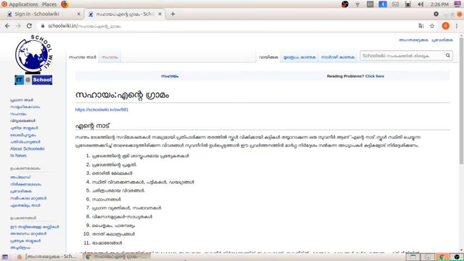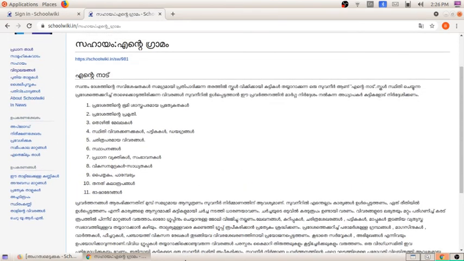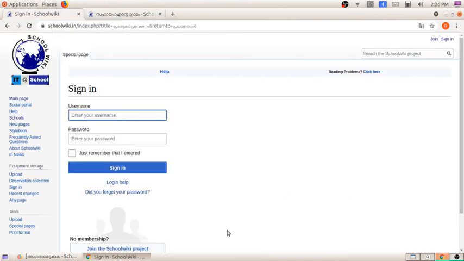Here they have given some information and instructions which we have to keep in mind while giving and adding information in School Wiki. I hope it is clear to all of you. So these are the two activities which we are discussing here.